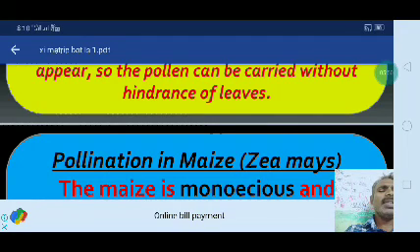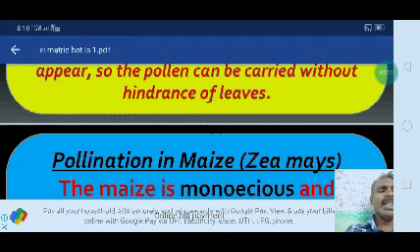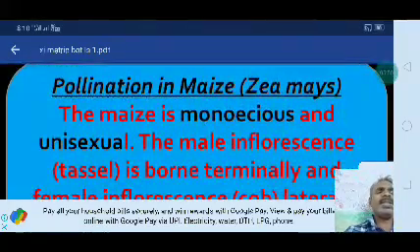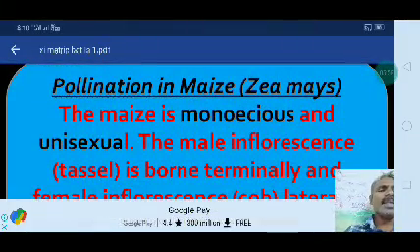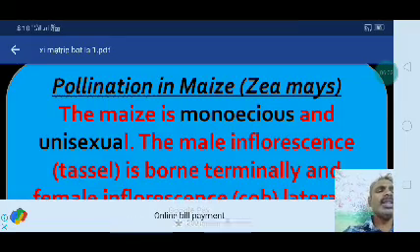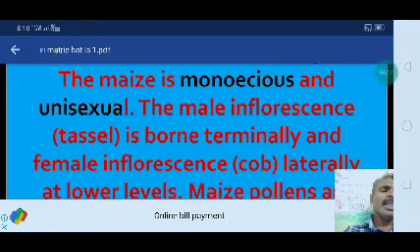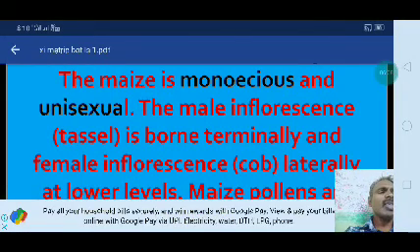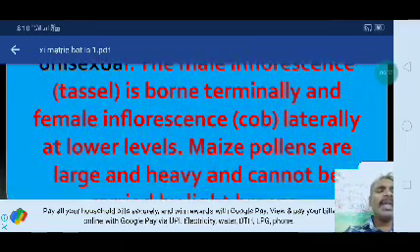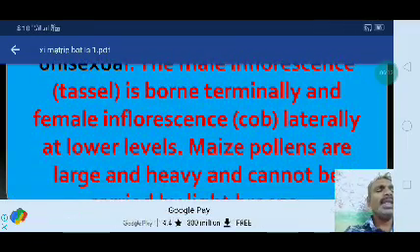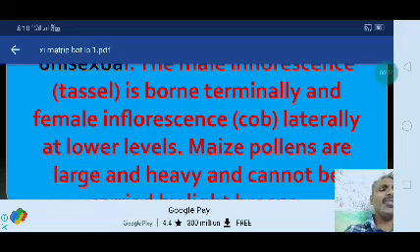The next good example of wind pollination is maize, Zea mays. The maize is a monoecious plant and unisexual in nature. The male inflorescence, the tassel, is borne terminally, and the female inflorescence comes laterally at lower levels.